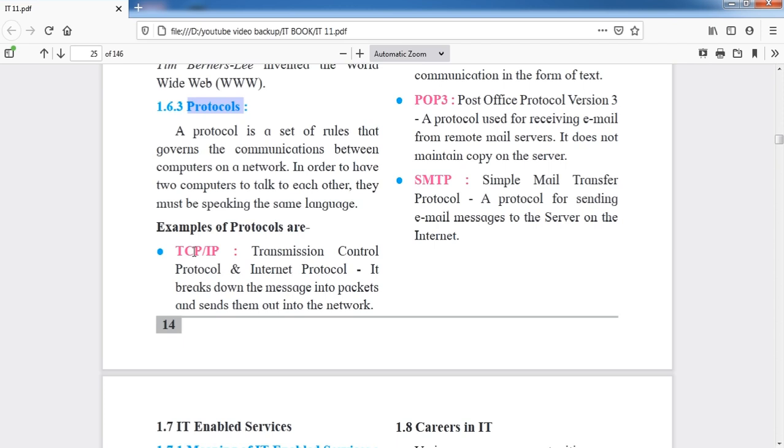It means if there are two computers in the network and they want to communicate, then they should understand each other's languages.